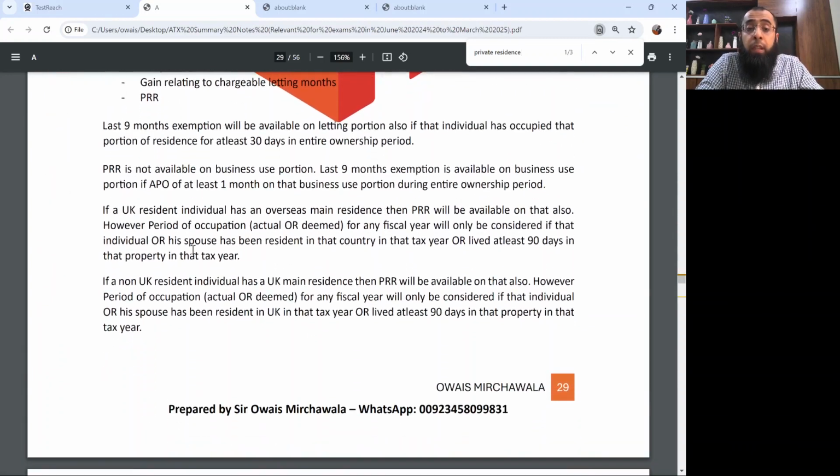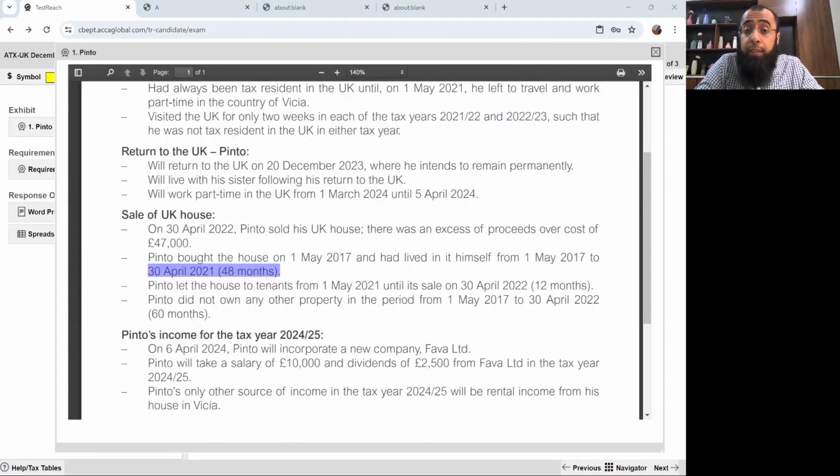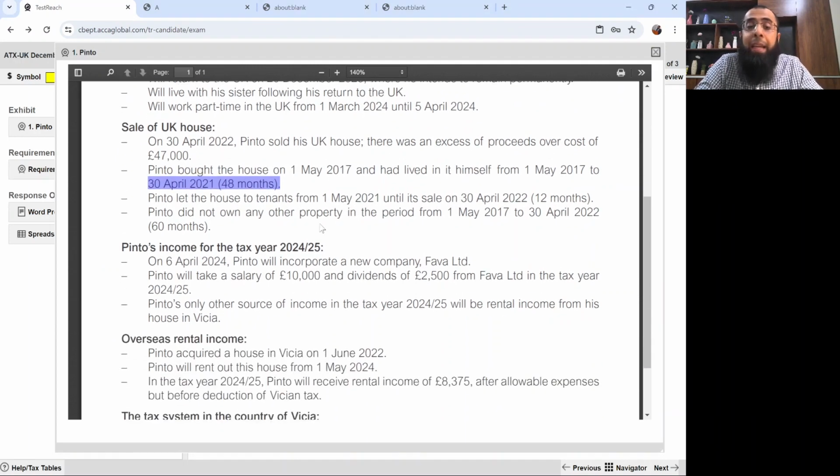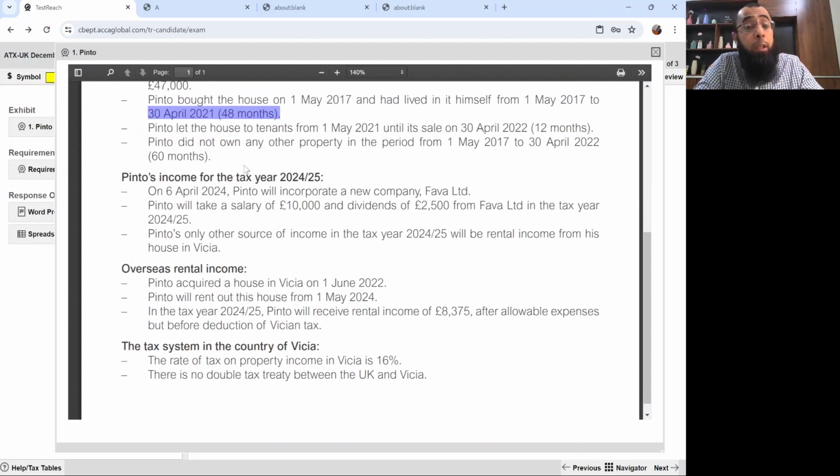And obviously, if non-UK resident individuals, like he was becoming non-UK resident for part of the year, then PRR is available, but for the period of occupation, it is necessary that that individual or his spouse should be UK resident or live for at least 90 days in that property. See, remembering the rules, that's very important in advanced taxation. Now, when we'll be coming back and attempting this requirement, you will get more idea about it. Currently, we are just reading the question for the first time.